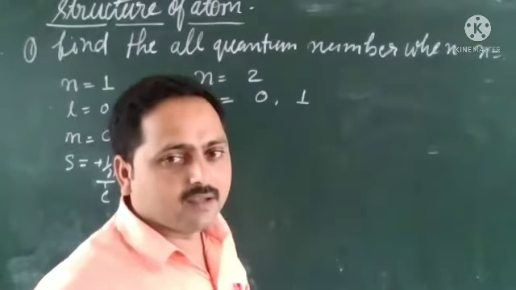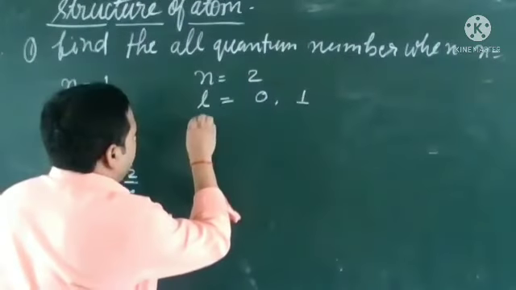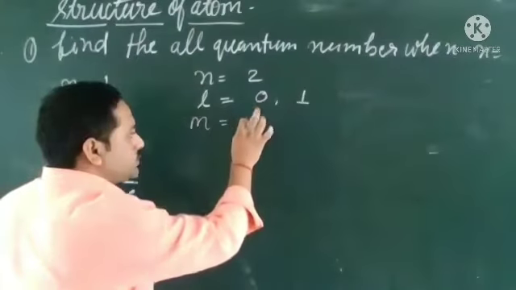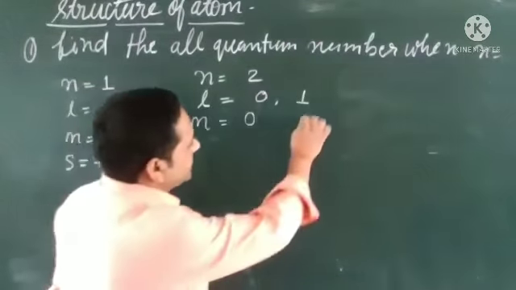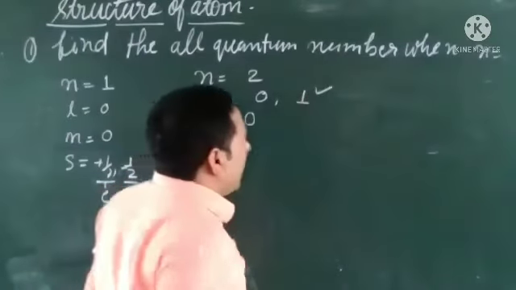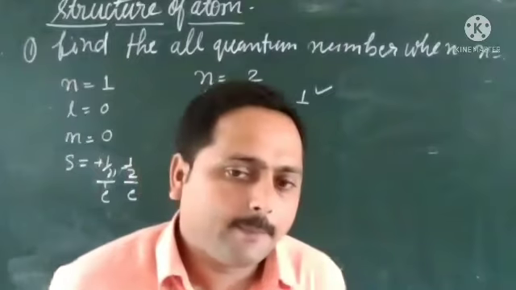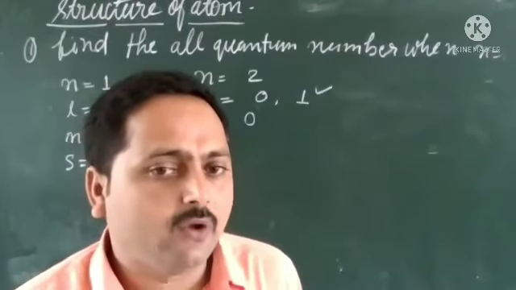Okay. And now let us say for m, if l value is 0, then the m value will be 0. And for l equal to 1, how many values are possible? Who will tell me how many values and what are the values?